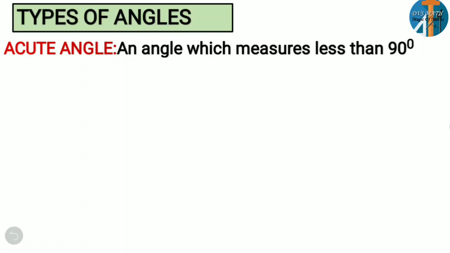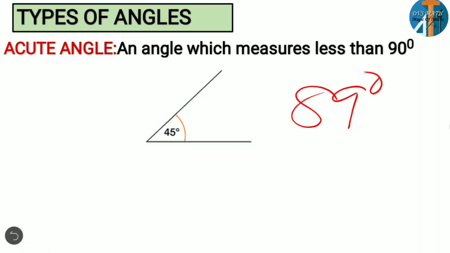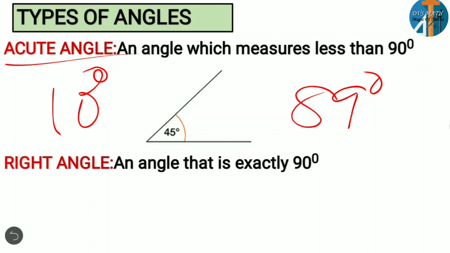An angle which measures less than 90 degrees means the angle should always be less than 90 degrees, as you all know, right? So if you consider the example 45 degrees, you can consider 55 degrees or 89 degrees also. You can consider 89 degrees also an acute angle, but it should be less than 90 degrees. Okay, so this is about an acute angle. Or you can consider 10 degrees also. The only condition is that if the angle is less than 90 degrees, we are calling it an acute angle.